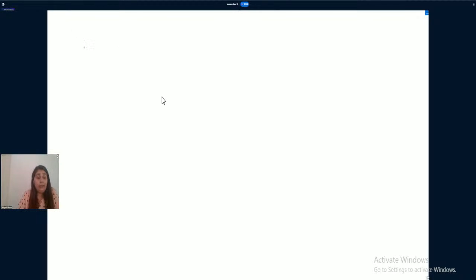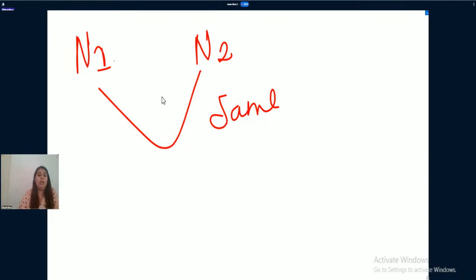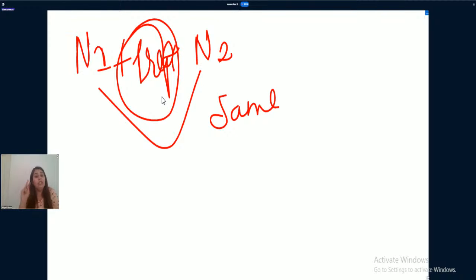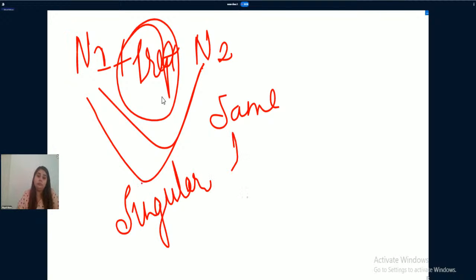Now, if there are two same nouns joined with the help of a preposition, then in that case, both the nouns should be used in singular form. I repeat, if there are two same nouns connected with the help of a preposition, both the nouns should be used in singular form.